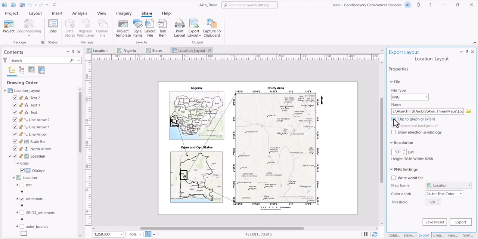Let's uncheck this, make it 500 dpi, click on export. So that will export the location map. That's basically how to create the location map that I like working with. And this is just the basics, and you can seriously improve upon it.